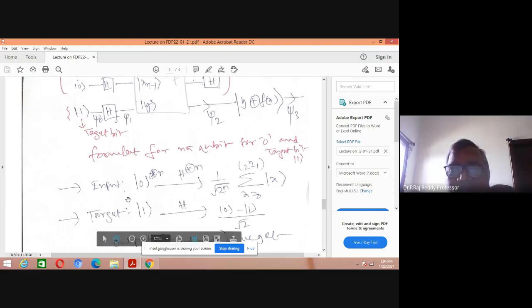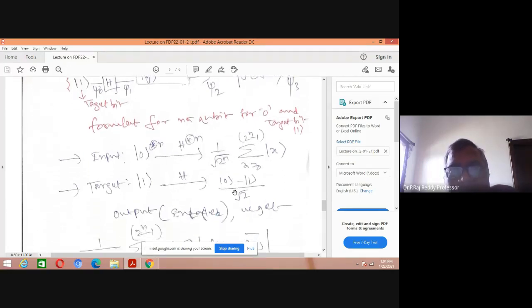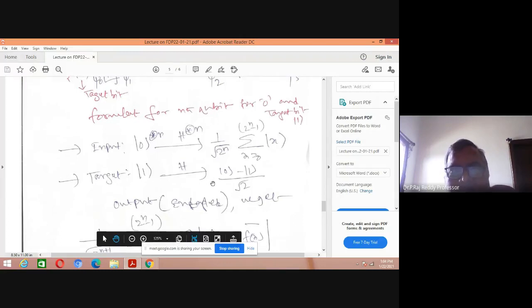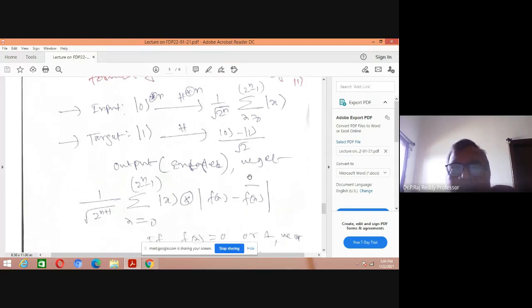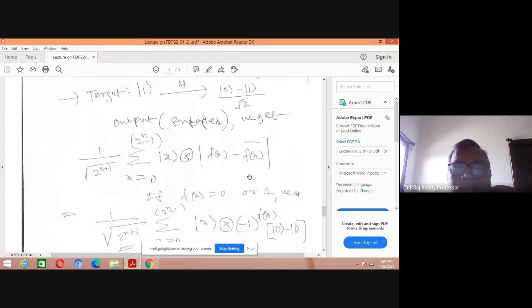So you know that just now we wrote here, the input of 0, you are writing that 1 by root term, 1 by square root of 2n. 2n minus 1. N is equal to 0, n is equal to 1, n is equal to 0. This is 2 minus 1, n is equal to 3. Like even numbers it will produce. What is the target bit? Target bit is 1. Target bit 1 through the Hadamard gives 0 minus 1 by root 2. Then what is the output here? Entanglement, or what do we get here?